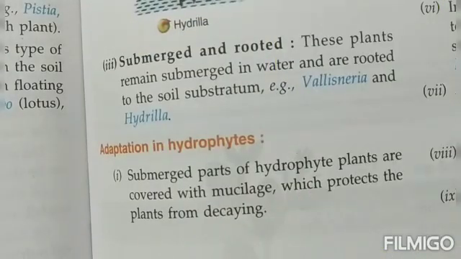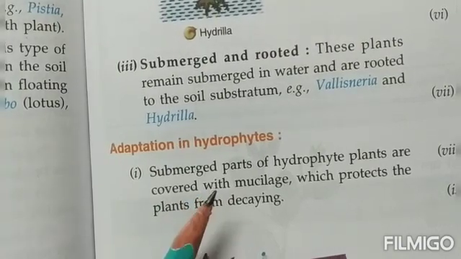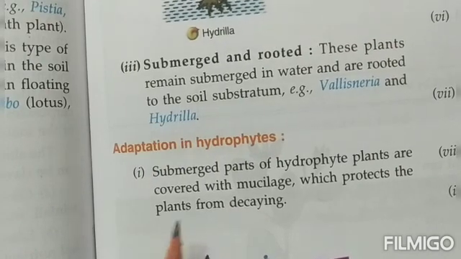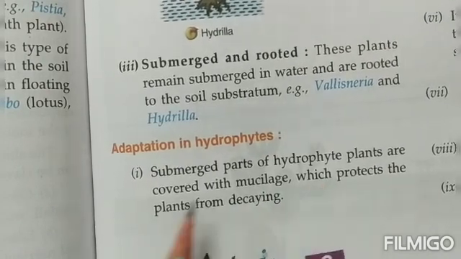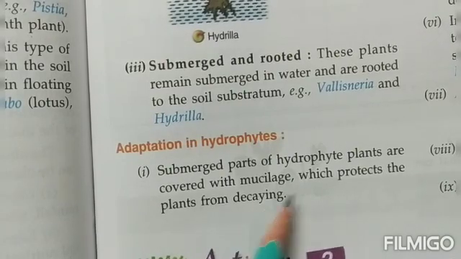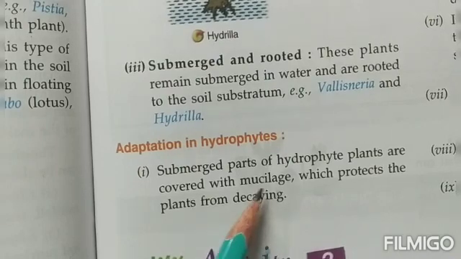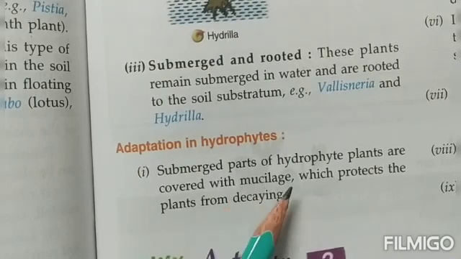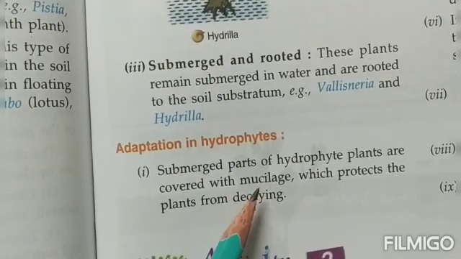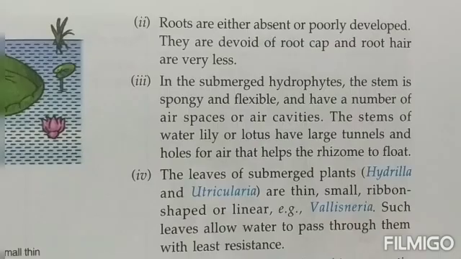Coming to the adaptations in the hydrophyte. What are the adaptations that help these hydrophytes to remain in the water without getting damaged by decaying? Submerged parts of the hydrophyte plants are covered with a mucilage. Now this word is important, children. This mucilage actually protects the plants from decaying. This is a kind of thing which gives waterproofing to the plant parts, and because of this mucilage, the plant parts that are submerged in the water do not start getting decayed.